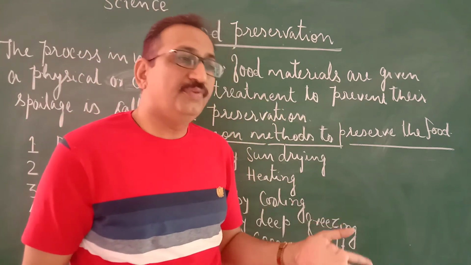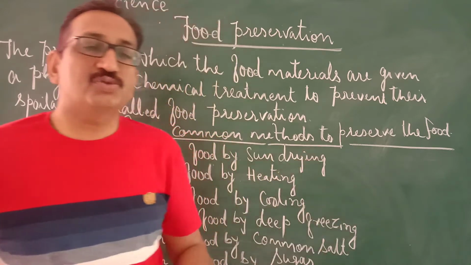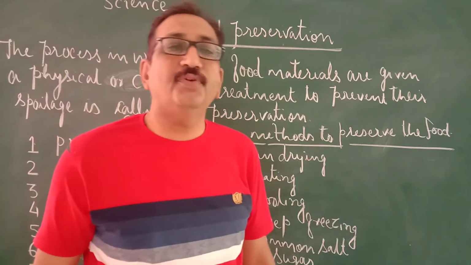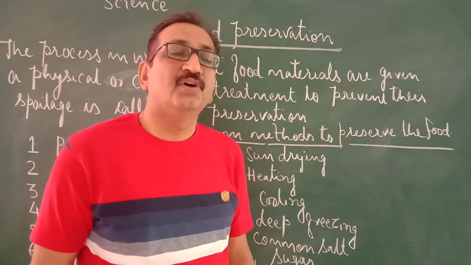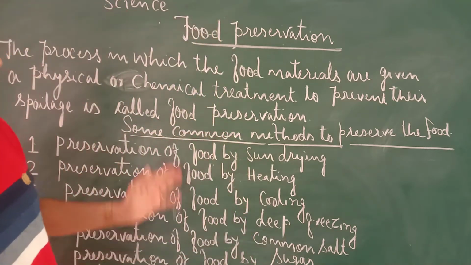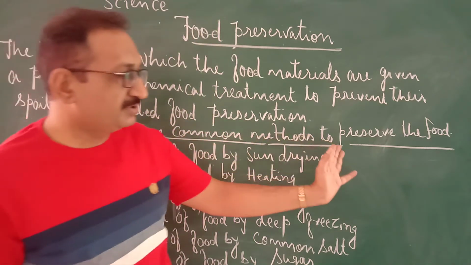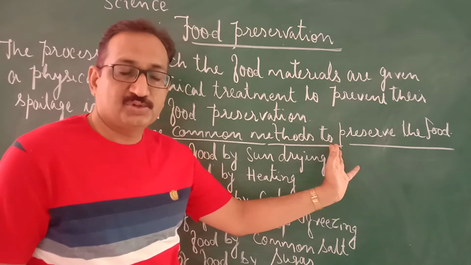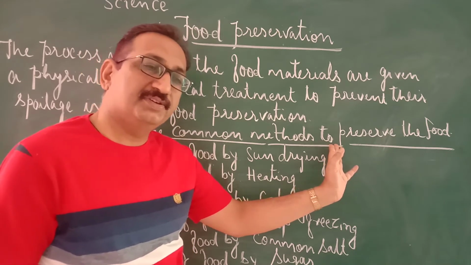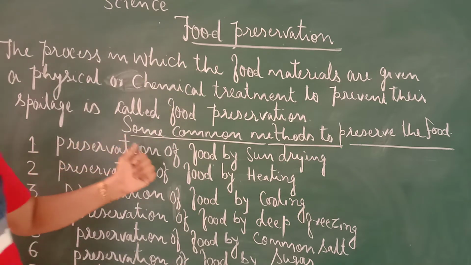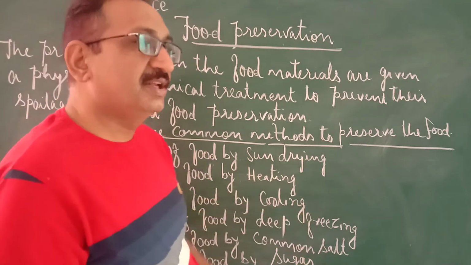So here we have so many processes, so many methods by which we can preserve our food items, food materials, for a long period of time. So students, here we have some common methods to preserve food that we are going to discuss today. One by one we will be discussing them. Now point number one, preservation of food by sun drying.